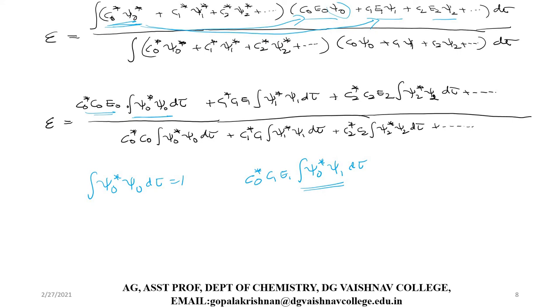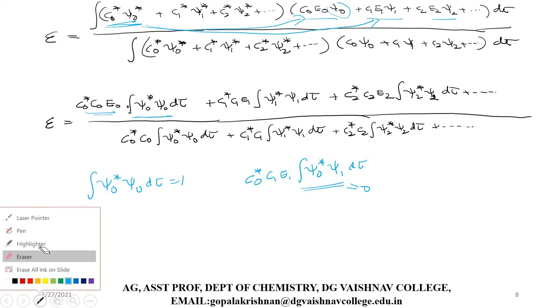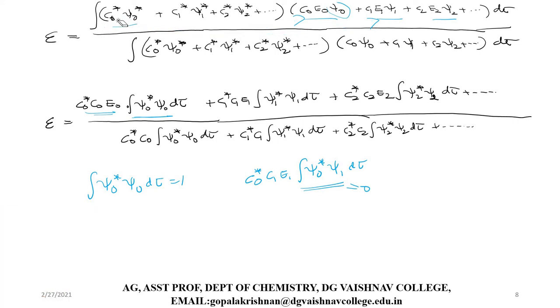Therefore, they are orthogonal, so this integral value becomes 0. Therefore, except for the first term, all other terms become 0. Similarly, if you take the second term here, let me clear this one.